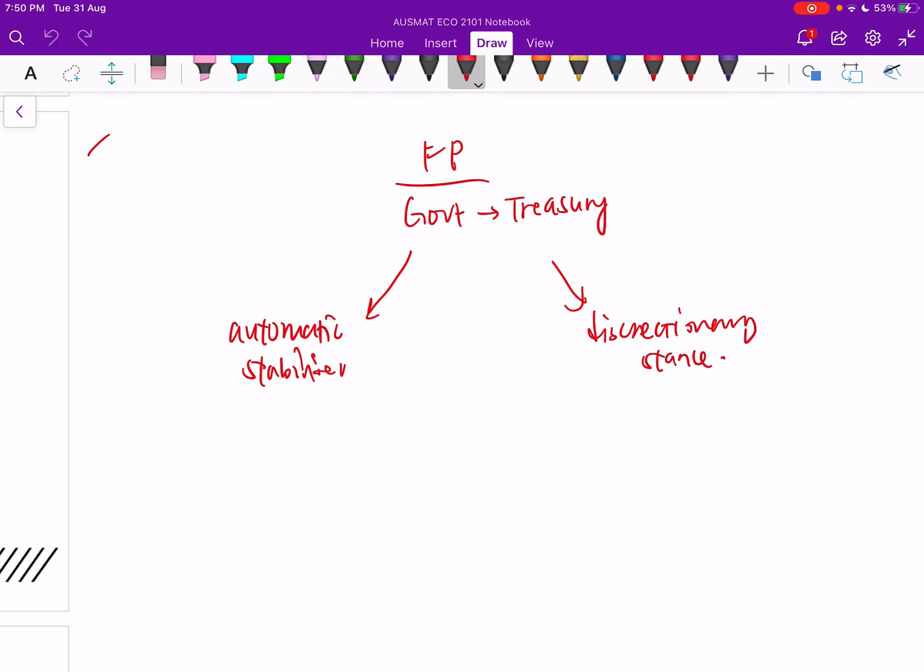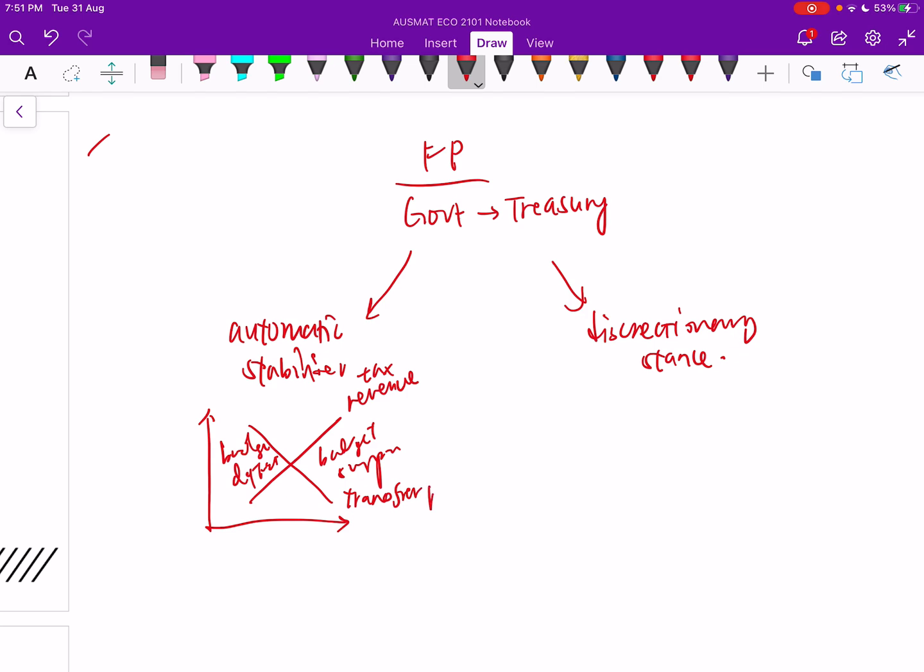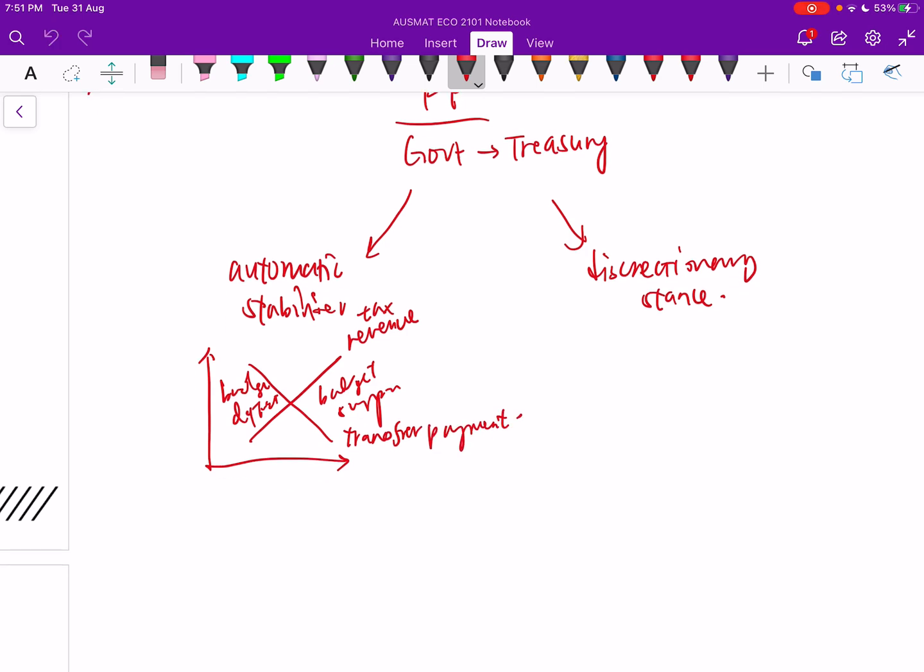Now, automatic stabilizer is the graph that we draw like an X, and we know that there is a budget surplus here and budget deficit here. And we know that this is the tax revenue that government collected, and government paid lesser transfer payment when they are in the boom time. So we see this is the real GDP.